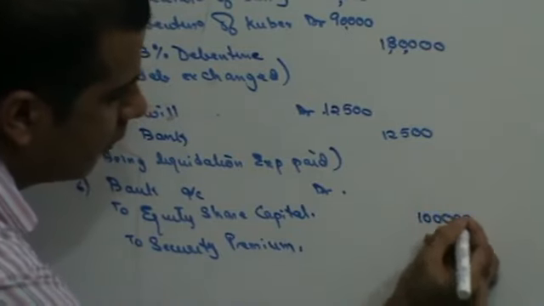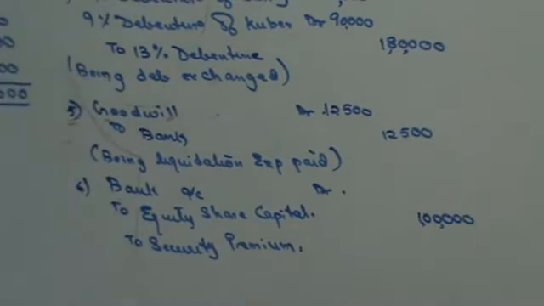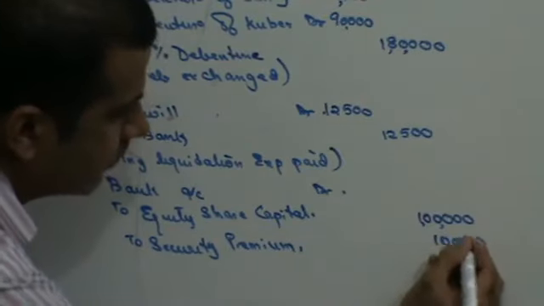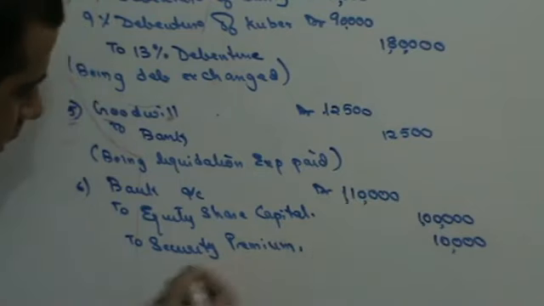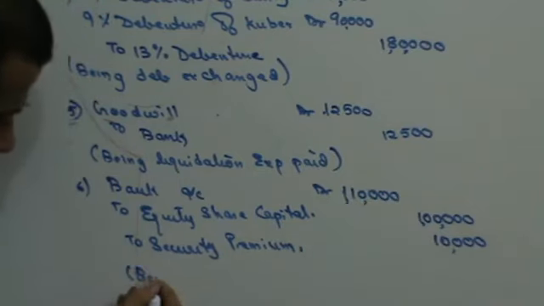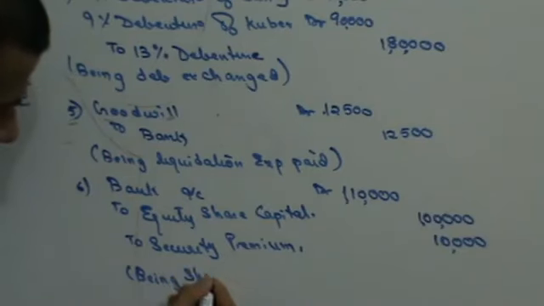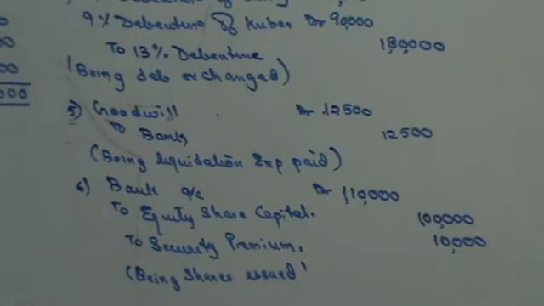That means 1 lakh. They have issued it at a premium of 10%. So 10,000. This is 1 lakh 10,000, being shares issued. Right? Done. Okay. Let's start.